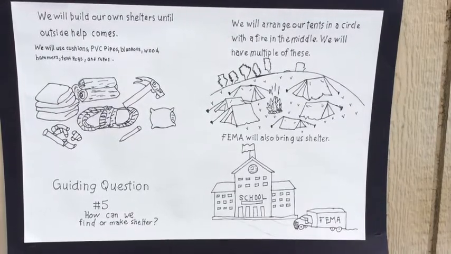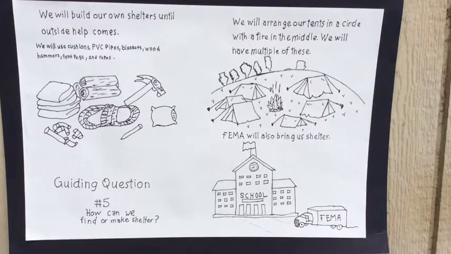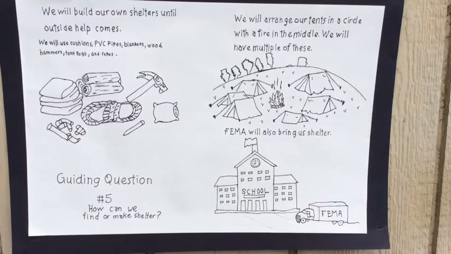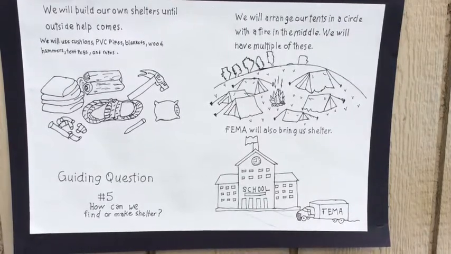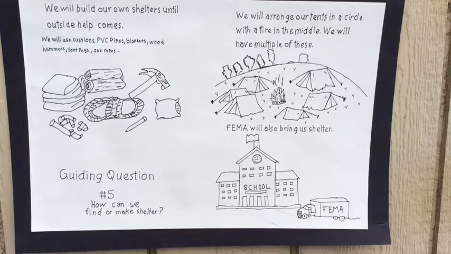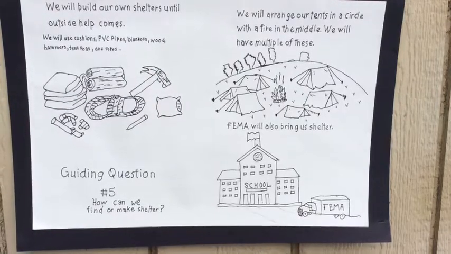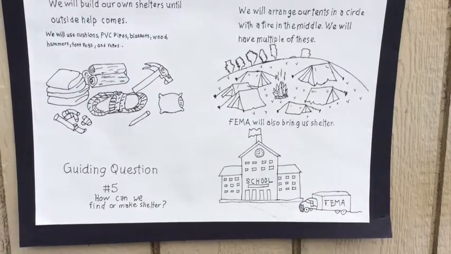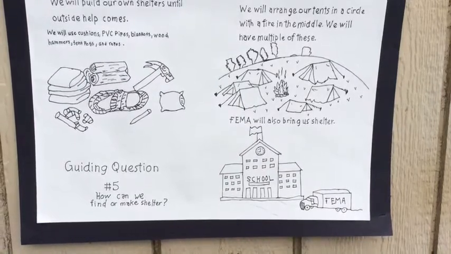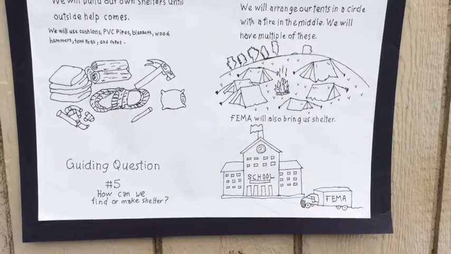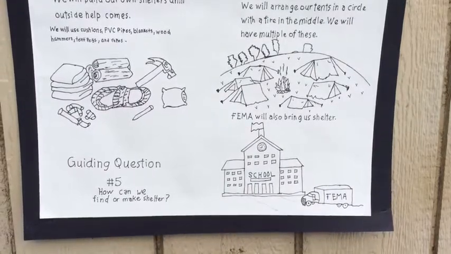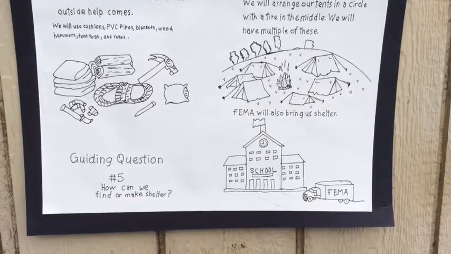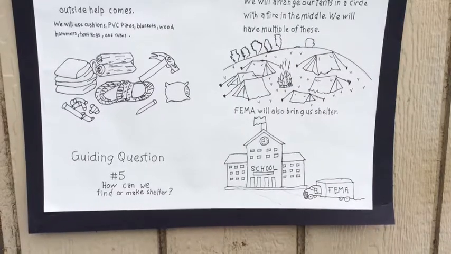We won't use the inside of the school for shelter because some of the school was destroyed. So that means the survivors are going to use the field of the school, Tanglewood Elementary School, located in Fort Worth, Texas, where we are going to put the tents for 550 people to stay. In the map of the school, there is a drop-off center where FEMA will drop off the tents. We will arrange the tents in a circle with a fire in the middle. That way, all the tents will absorb the heat. We will also use sleeping bags that come from FEMA. Those are the ways the survivors are going to deal with shelter.